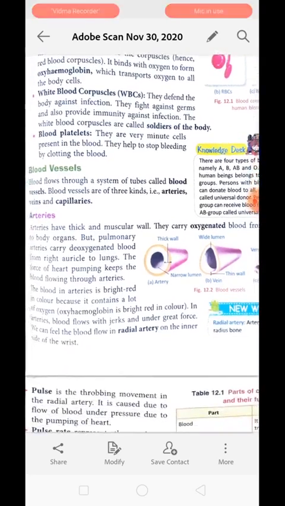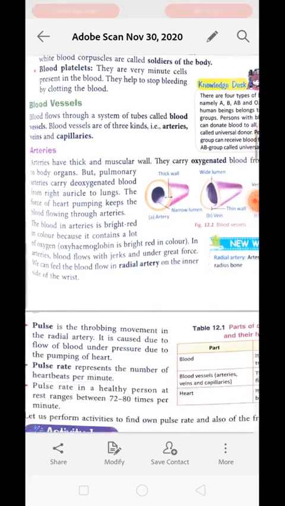Now next is blood platelets. They are also very important because they make the blood clot when exposed to the environment. Blood platelets are essential to make the clot out of blood when injuries are exposed to the atmosphere. They are very minute and present inside the blood.